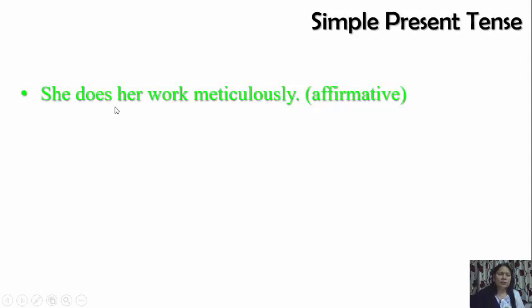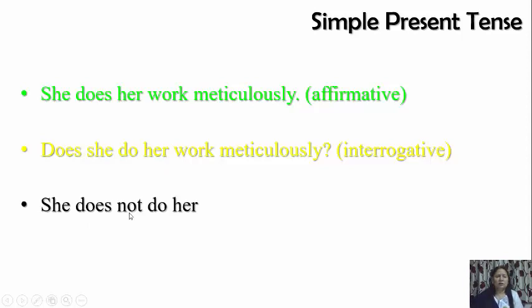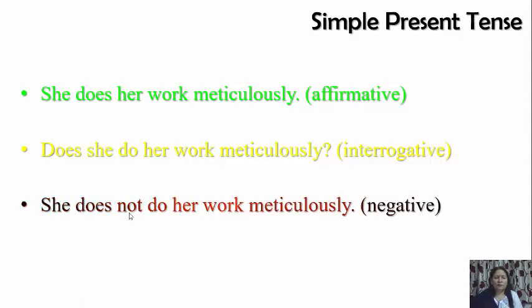For making it an interrogative sentence, we will use: Does she do her work meticulously? Does will come in the beginning. Does she, and do. Do is the verb which is here. This es has been added here. So: Does she do her work meticulously? And for negative: She does not do her work meticulously. Right? So this is how we change simple present tense sentences into interrogative and negative from affirmative sentences.